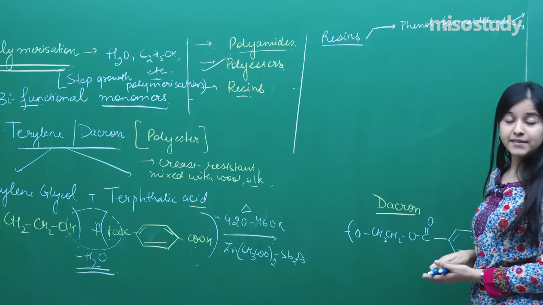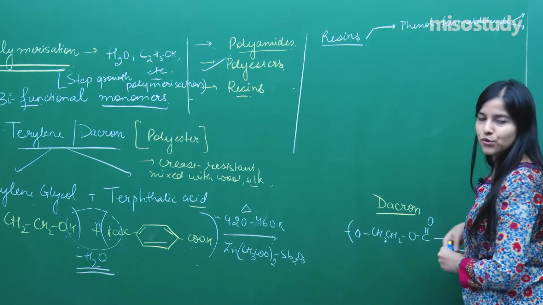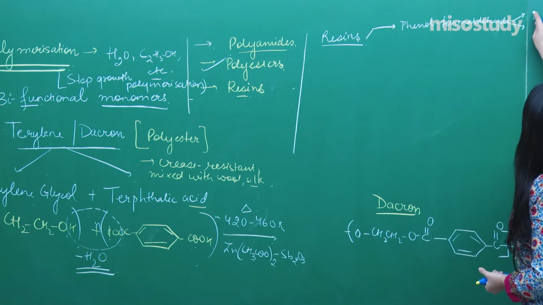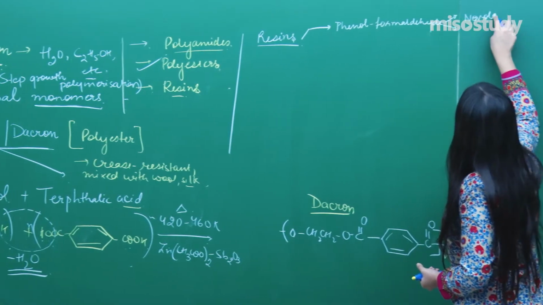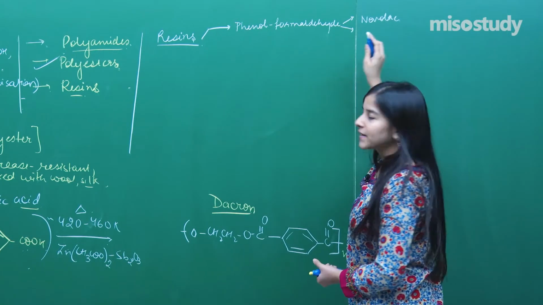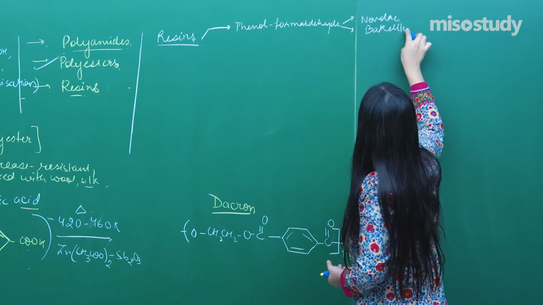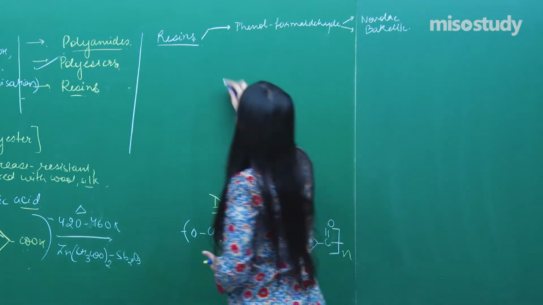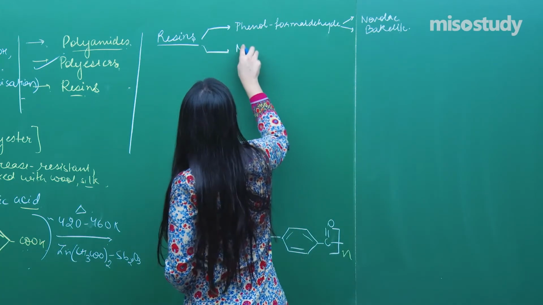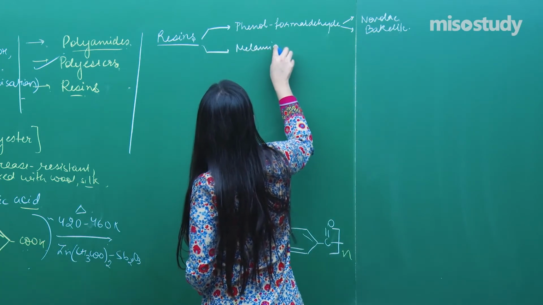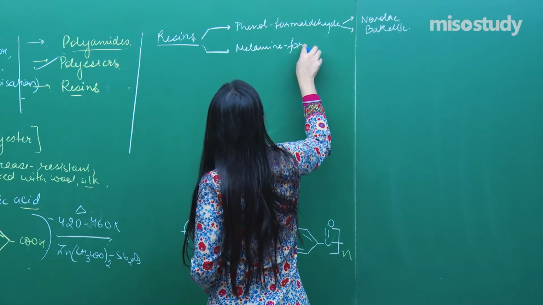One is Novolac, the other one is Bakelite, right? Novolac and Bakelite. And one more resin will be melamine formaldehyde resin.